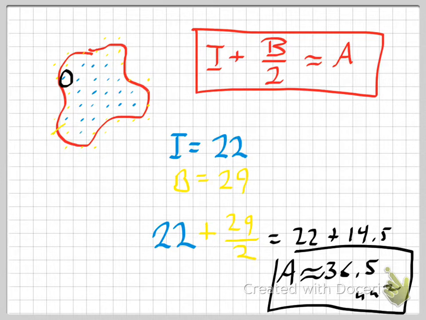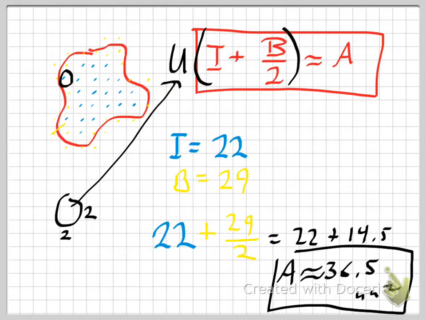Now there is one little catch. Let's say this is a map, and let's say these squares are actually 2 miles by 2 miles. This is not a pond anymore. It's actually a lake, kind of a big lake. What you would do then is take this I plus b over 2 and multiply it by u, and u is the area of one square. So if it's 2 by 2, the area of just one square would be 4. So basically this technique counts how many squares it takes to make the area of the figure.